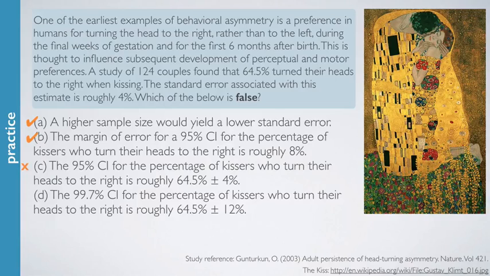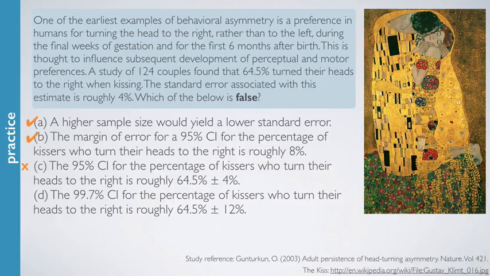Let's take a look at the last one real quick as well. The 99.7% confidence interval for the percentage of kissers who turn their heads to the right is roughly 64.5% plus or minus 12%.